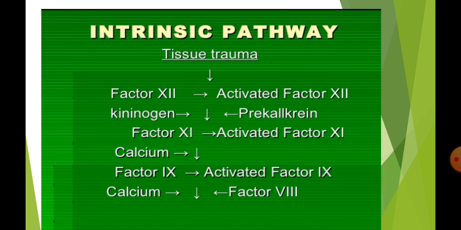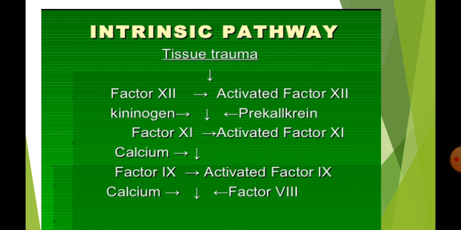Let's see the intrinsic pathway for the formation of prothrombin activator. In this pathway, the formation of prothrombin activator is initiated by platelets which are within the blood itself. During the injury, the blood vessel is ruptured, endothelium is damaged, and collagen beneath the endothelium is exposed.